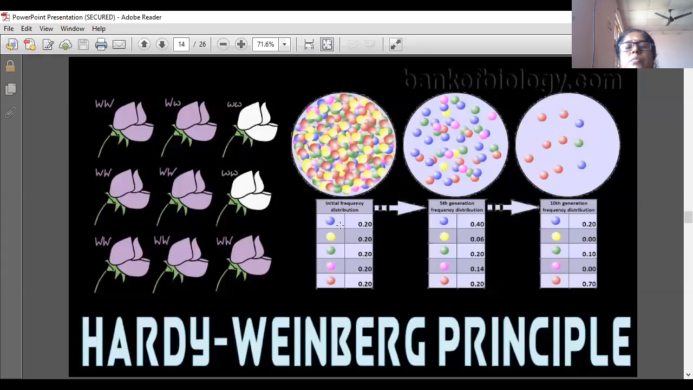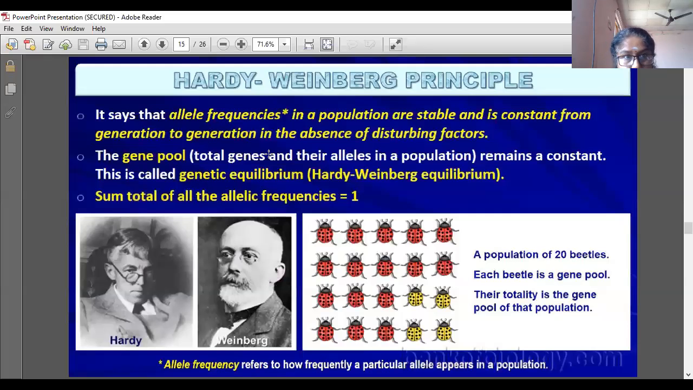Hardy-Weinberg principle. Every time when we add these, the gene frequency or allele frequency will be 1 only. That is Hardy-Weinberg. Allelic frequencies in a population are stable and constant from generation to generation in the absence of disturbing factors. Disturbing factors should not be there. This is the Hardy-Weinberg principle. The gene pool remains constant. This is called genetic equilibrium.